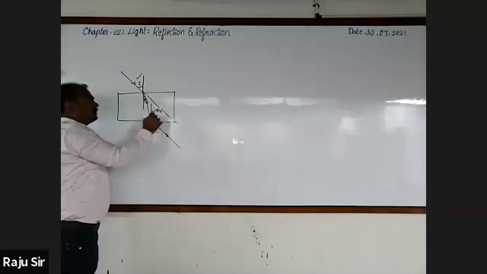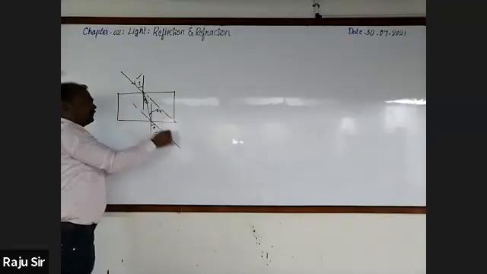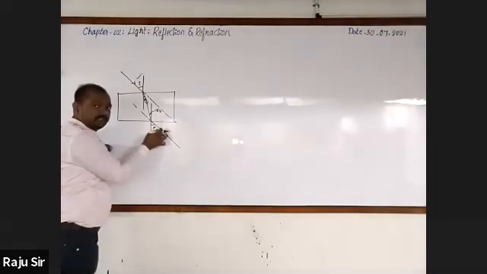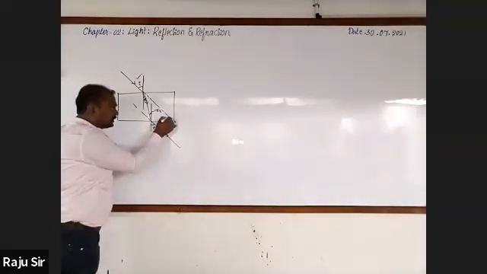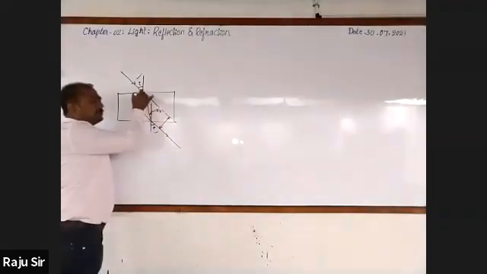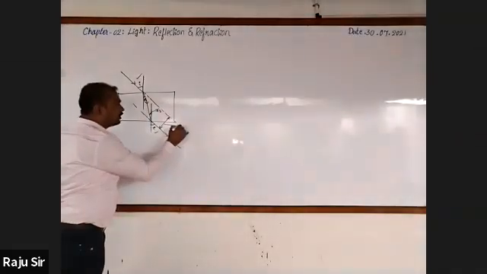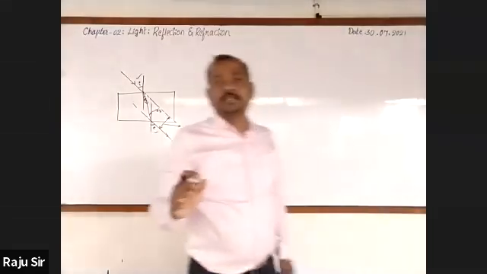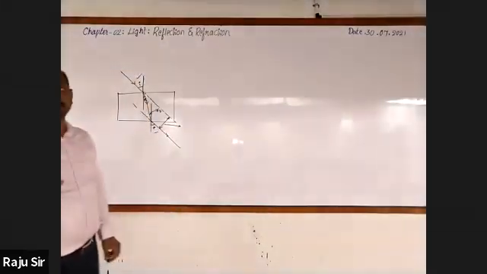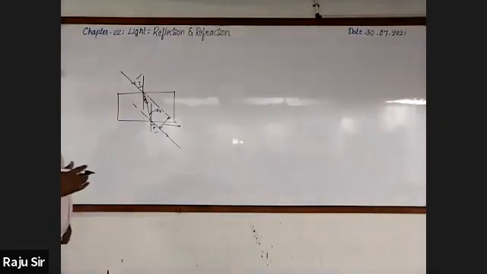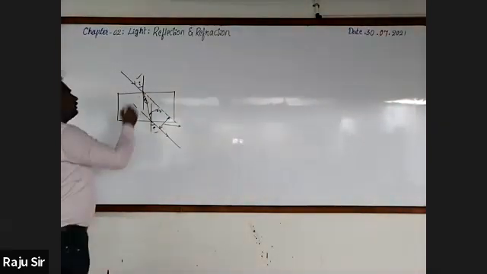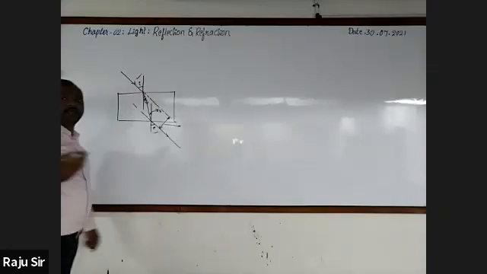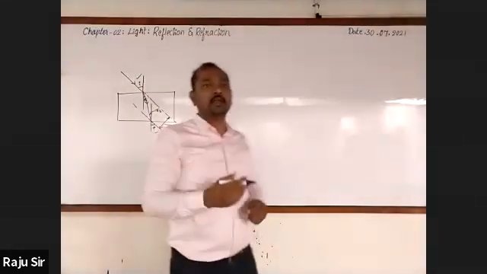When the incident light ray is extended and the emergent ray is also extended, you will come to know that these two lines are parallel to each other, and this perpendicular distance will be the same at all points. We call this perpendicular distance the lateral displacement, right? Not only this, we have also come across the ratio of the sine of the angle of incidence to the sine of the angle of refraction.